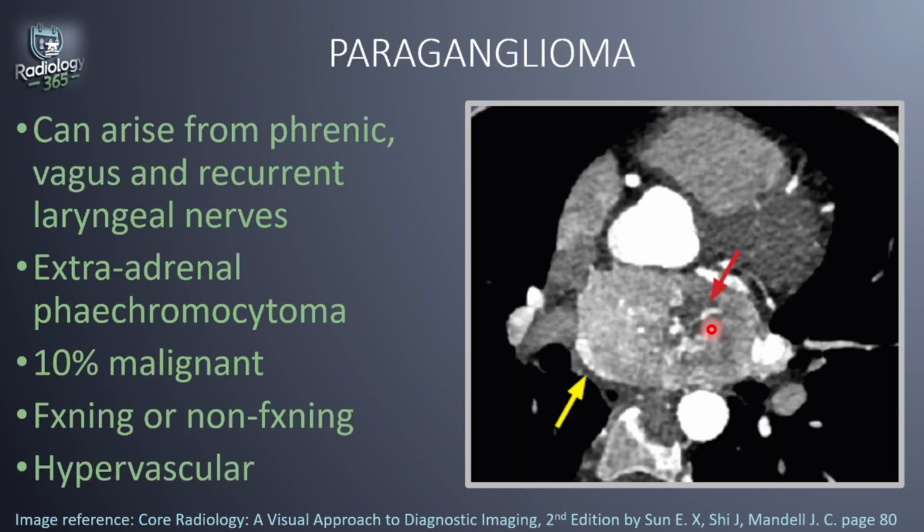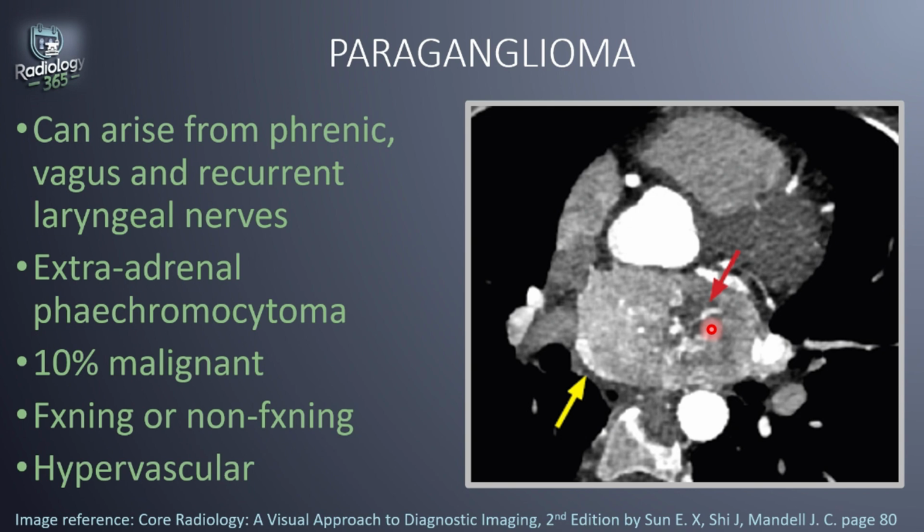Next is a paraganglioma. Now, cardiac or aortopulmonary paragangliomas can present as visceral compartment mediastinal masses that may arise from the phrenic nerve, the vagus nerve, and the recurrent laryngeal nerves. A paraganglioma is basically an extra-adrenal pheochromocytoma, and it's a highly vascular neuroendocrine tumor that originates from embryonic neural crest cells of the peripheral nervous system.